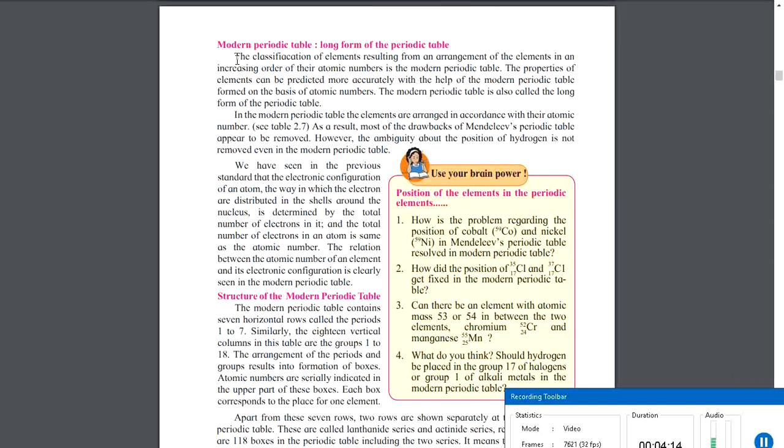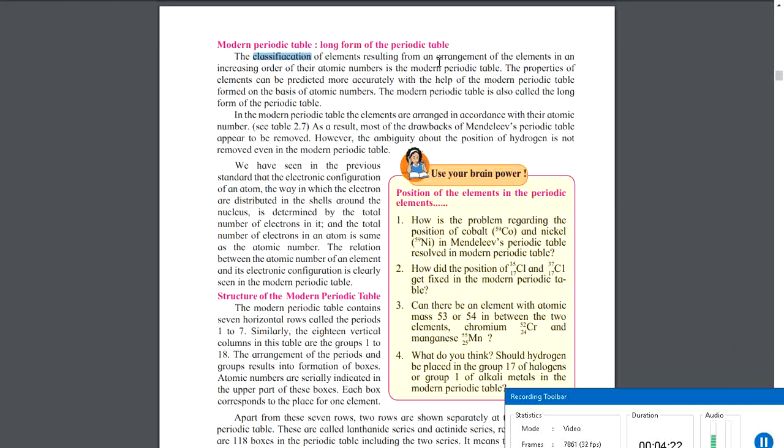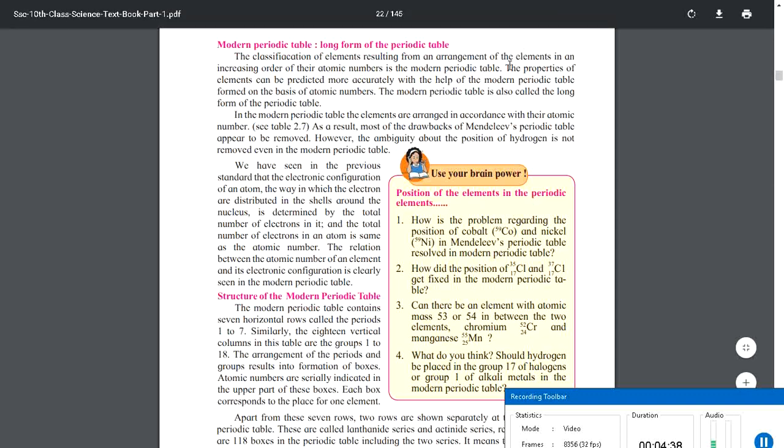Different elements have different atomic numbers. So when we classify the elements such that the atomic numbers are sequenced in increasing order, it is called the modern periodic table.